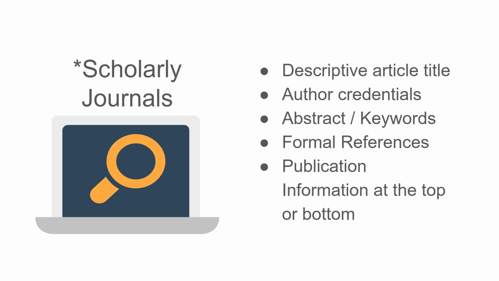Now, because college students often use scholarly journal articles, I want to highlight some features that you usually find in scholarly journals. They often have descriptive article titles. They'll provide author credentials very clearly. There will be an abstract, perhaps keywords. There will be formal references, and they often include publication information at the top or the bottom.